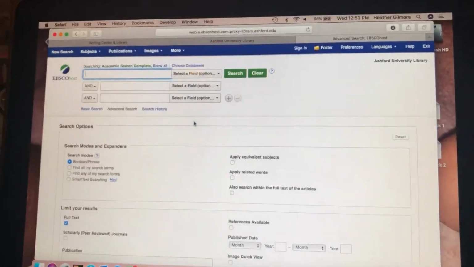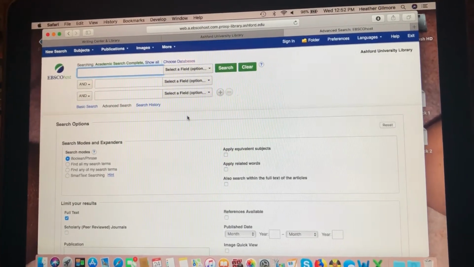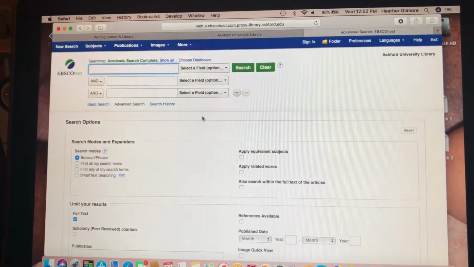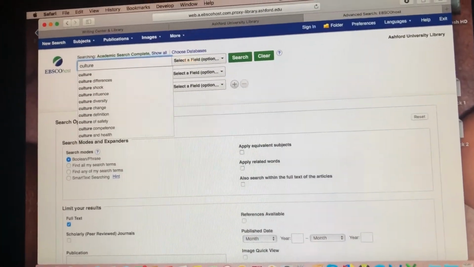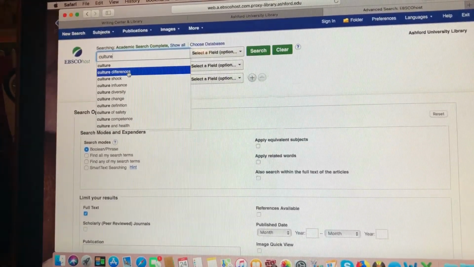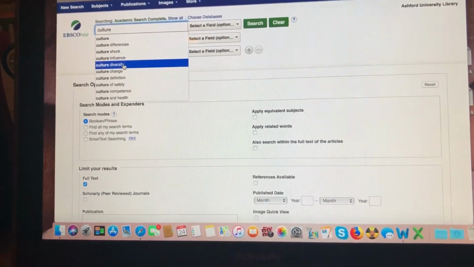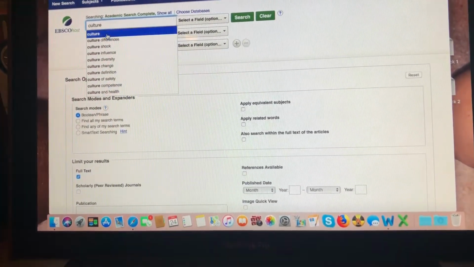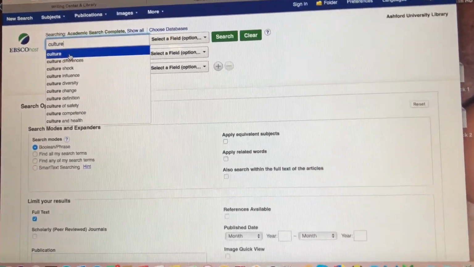So say for instance, you wanted to find some more information about culture and communication. So you would write in culture and see how things come up. So you can look at culture, culture differences, culture shock, culture influence, culture diversity, culture change, etc. So these are typically what people are always kind of searching for when they do a drop down.